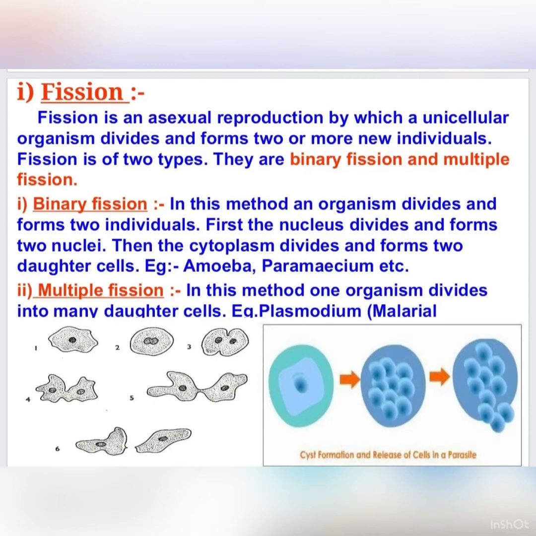Multiple fission. In this method, an organism divides into many daughter cells. A single nucleus divides into many nuclei and forms a cyst around its body. When the favorable conditions come, the cyst breaks and the nuclei come out and grow into new individuals.